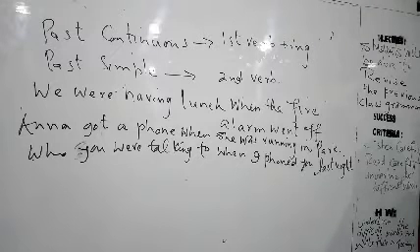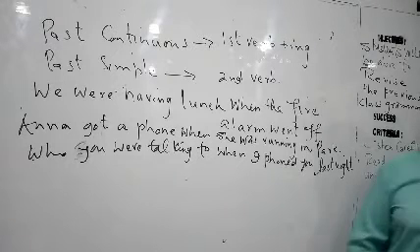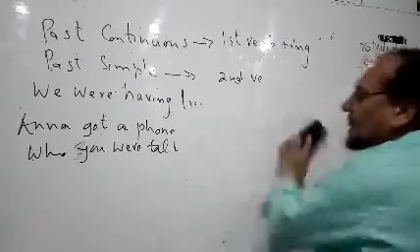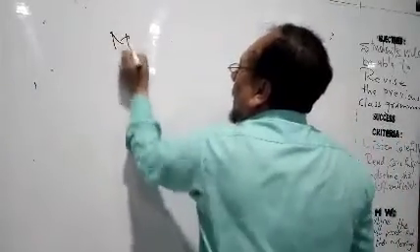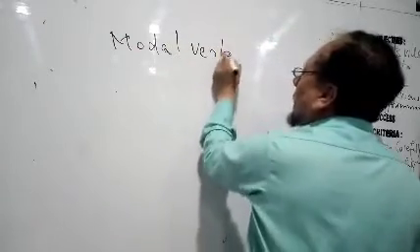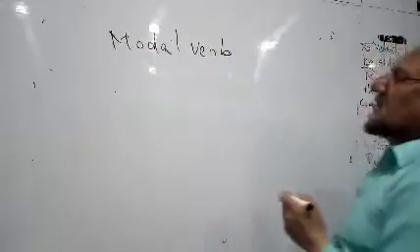Now there are modal verbs. Modal verbs are those verbs in which some stress is given.